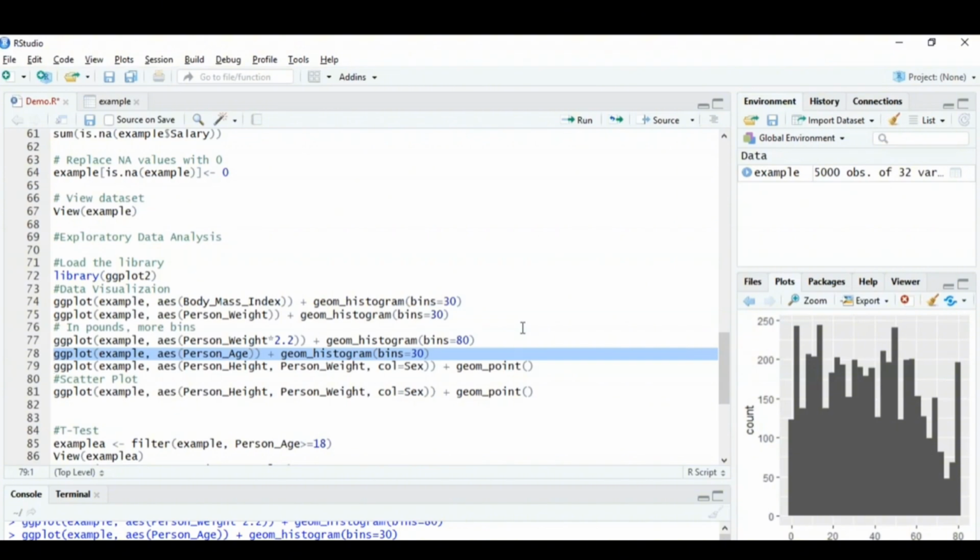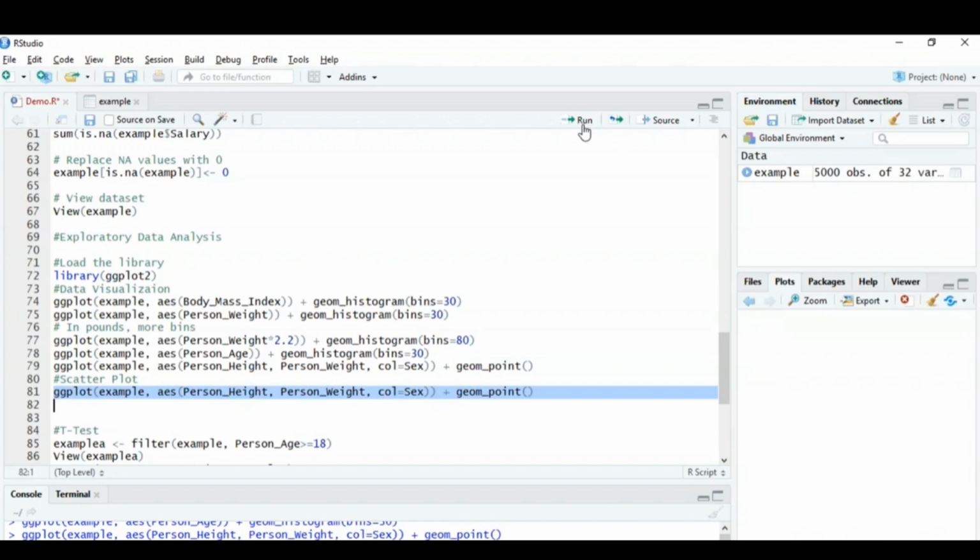Now suppose I want to compare the person's height with the person's weight, and I also want the parameter of gender to be present. What I can do is simply plot a scatter plot where I compare person's height to person's weight and then color the scatter plot with the help of gender, right? For that, you can again use ggplot. You mention example, that is the dataset, then person height, person weight, and color by sex, that is gender, right?